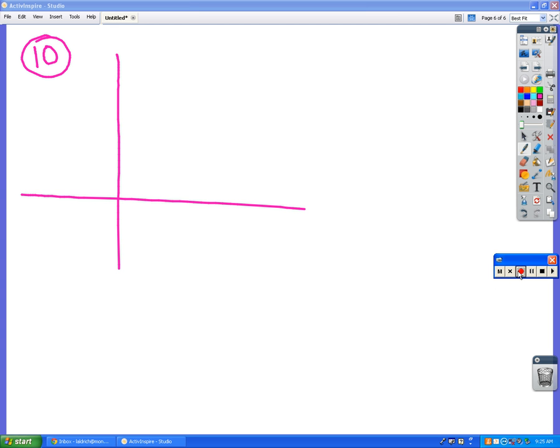All right, number 10. Let the first quadrant region enclosed by the graph of y equals 1 over x, please tell me you can picture the graph of y equals 1 over x in your head, and the lines x equals 1 and x equals 4 be the base of a solid.